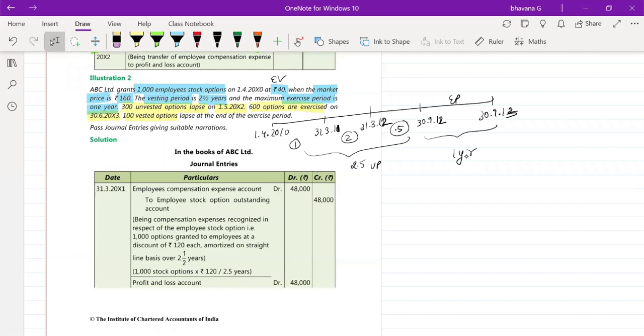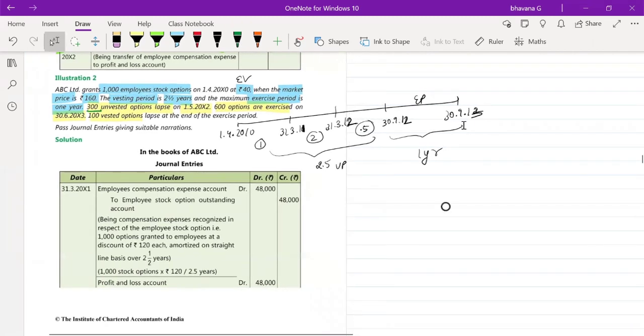They have told us the 300 unvested options lapsed on 1/5/2012. So 1/5/2012 will come here, right? Here 300 options have lapsed. Here you had 1,000 options, but while calculating employee compensation expense for this period, you will only calculate it at 700, because already 300 options have lapsed.